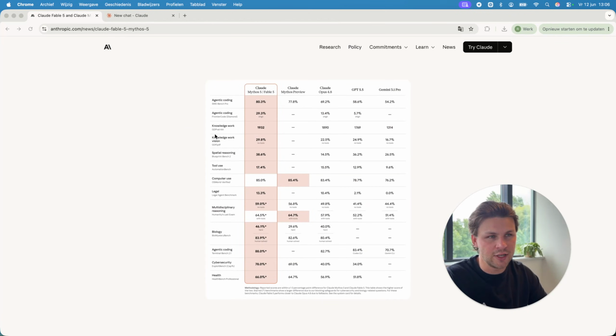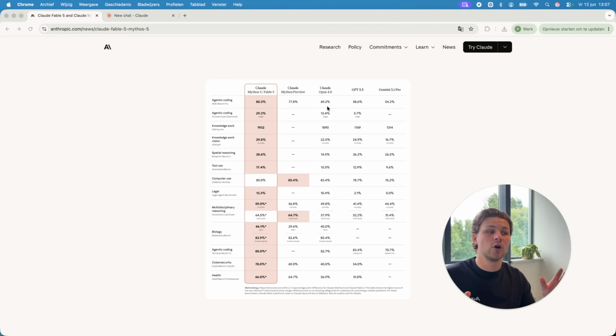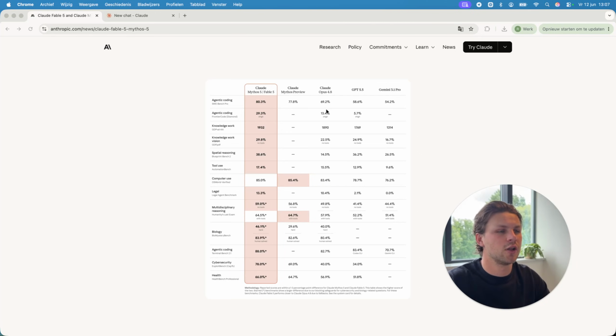Because if we look at the benchmarks between Claude Fable and Claude Mythos 5 and the rest of the market, we can actually see that it is a lot better in all of the benchmarks. So we can see that agentic coding shoots up from Claude Opus 4.8, which is almost 70%, to a little bit above 80%, which is a huge jump in this case. And we can actually see that the rest of the benchmarks are also improved from the Opus 4.8 model, which was already the most powerful product on the market.